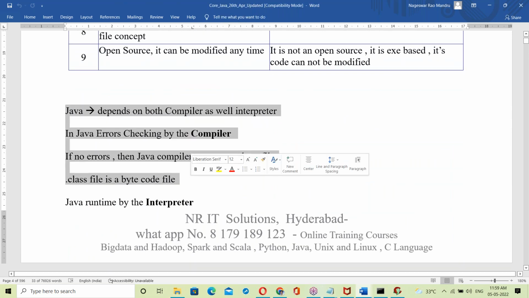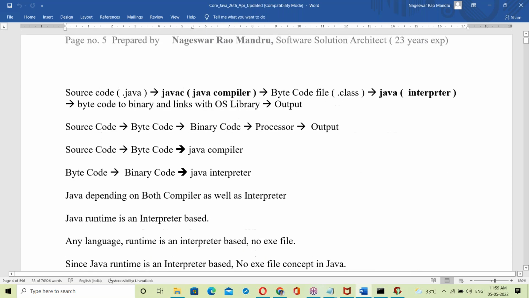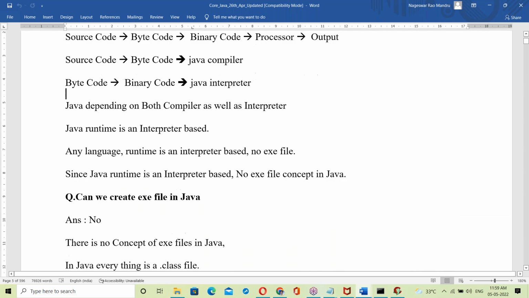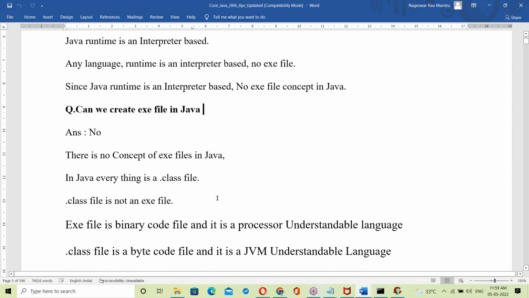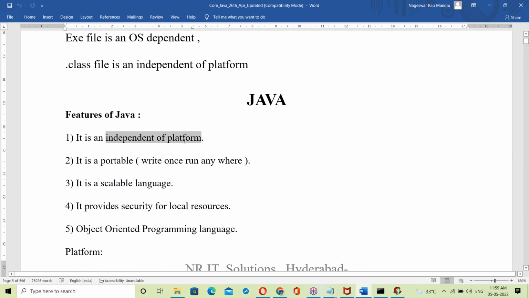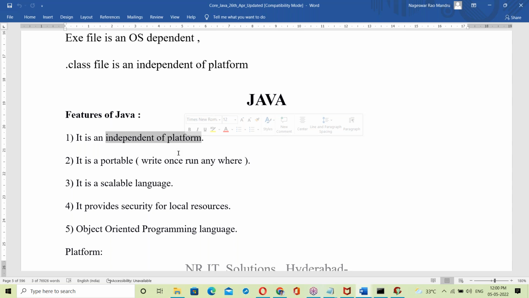Next, Java. Tomorrow we'll start Java. Is it interpreter based or compiler based? After that, Java features, platform independence. Now we can understand platform independence, since all the basics are completed. Now we can understand Java features very clearly. I just took one day extra to explain all the fundamentals.